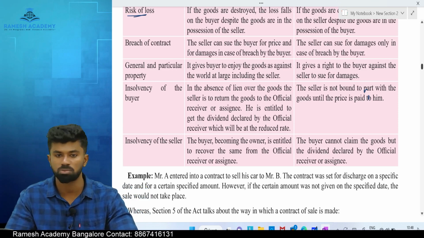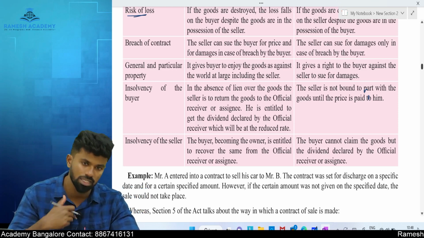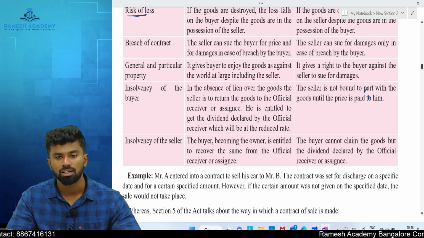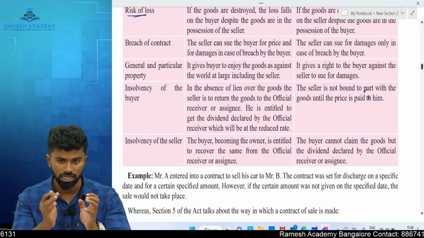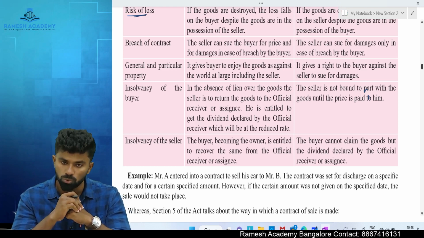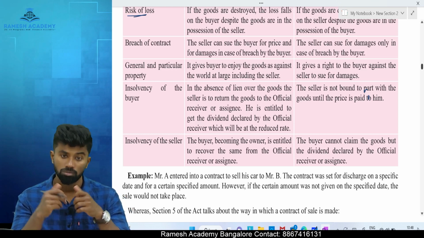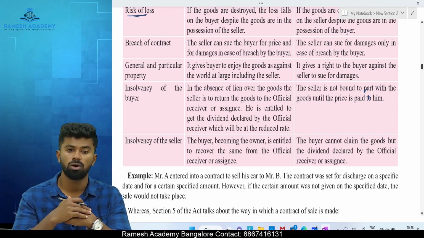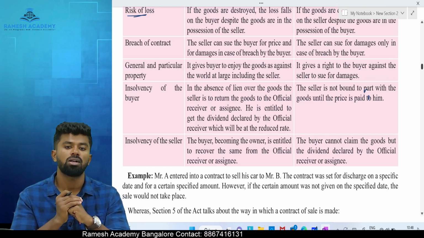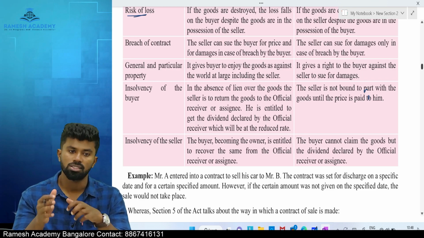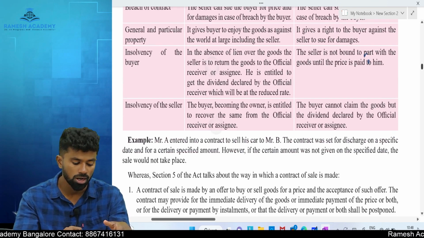You can't take goods from him. Only you can file a case against me for recovery of compensation. Because a sale creates a bundle of rights for you, meaning the goods belong to you because you are the owner, and you can take action against anybody. But in case of agreement to sell, the seller is still the owner. That is why you can't sue to recover against any person. You can only file a case against whom? The seller.